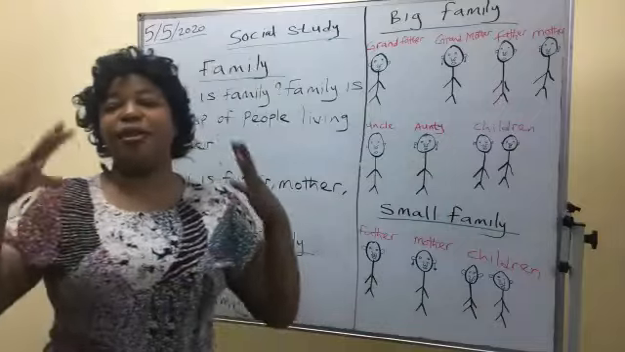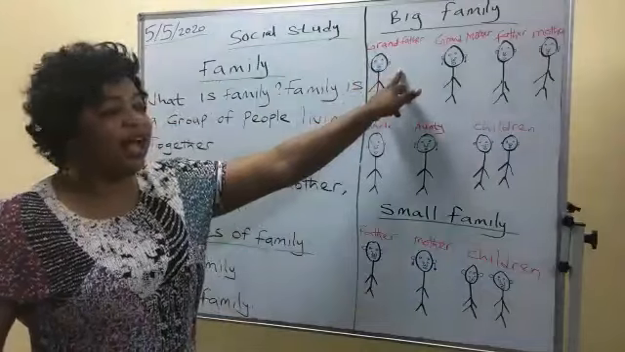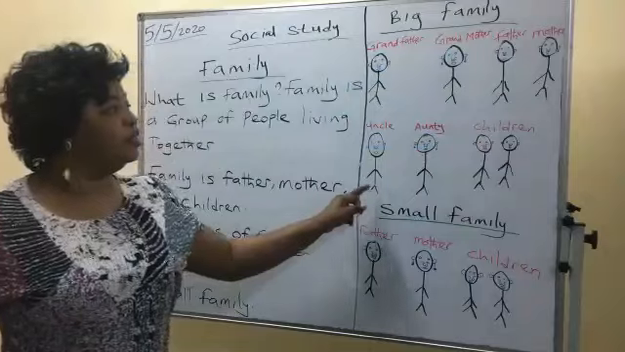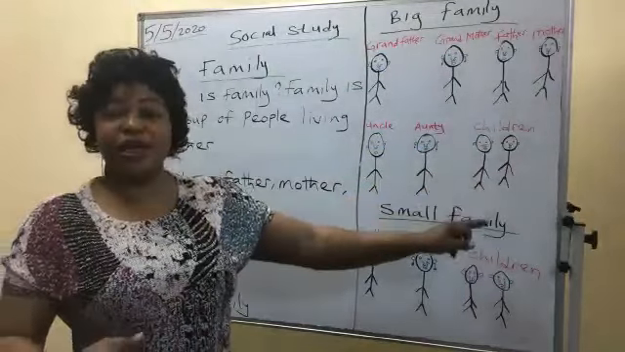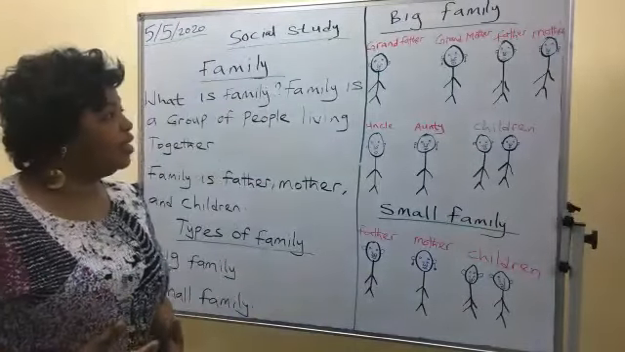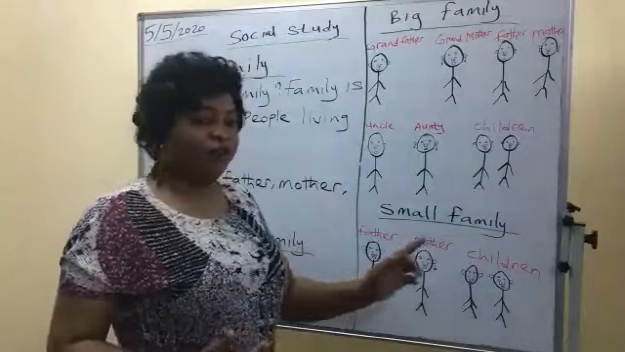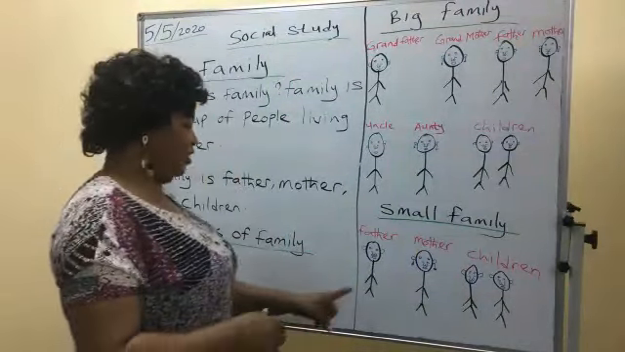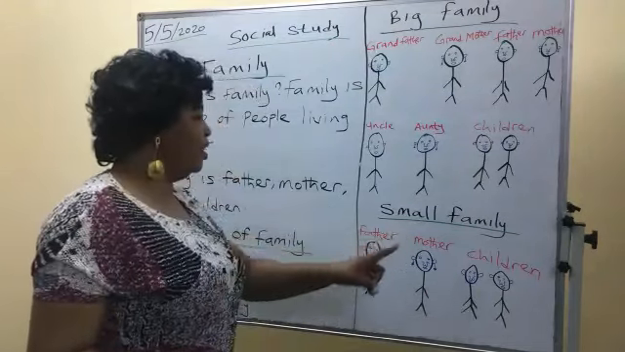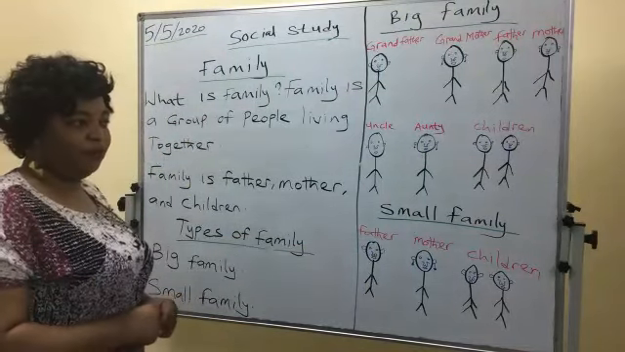It consists maybe 10 people in the family or 15 people, like our grandfather, grandmother, father, mother, uncle, auntie, and children. Maybe children like 5, like 4, like 3. We call them big family. This is diagram of small family. Small family is father, mother, and children.